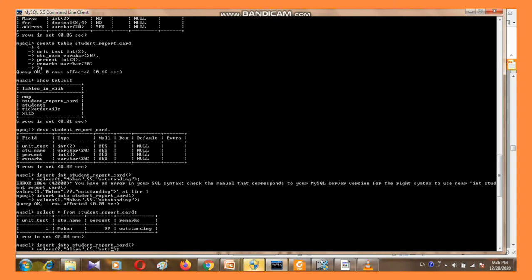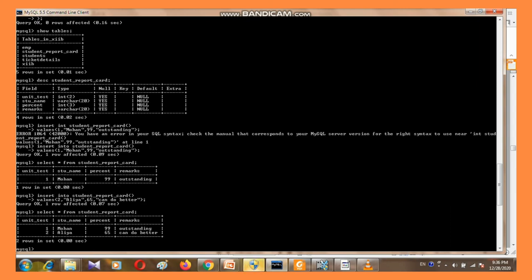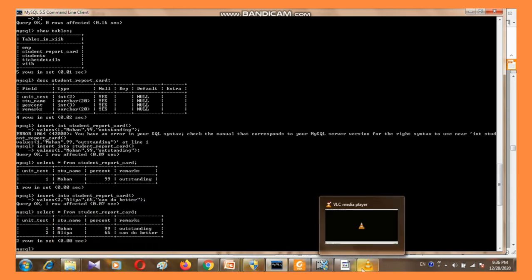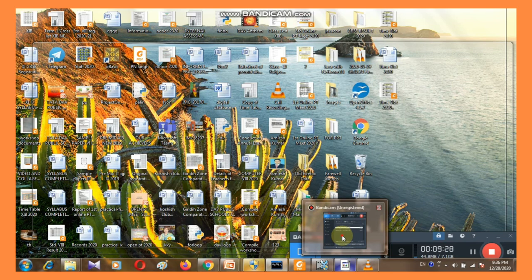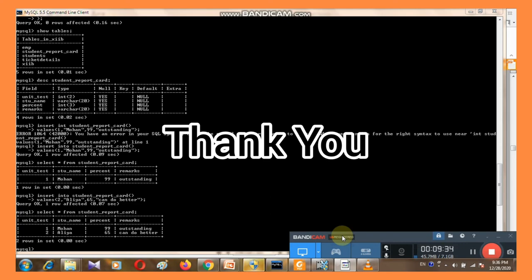So I'm going to write can do better, and see here. When you execute this query, select star from the table, all the records of this table will be listed here. So I have inserted 2. Once we need to stop, because I'm using the free version of Bandicam, the maximum limit is 10 minutes. So okay.